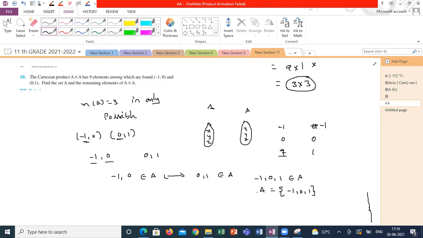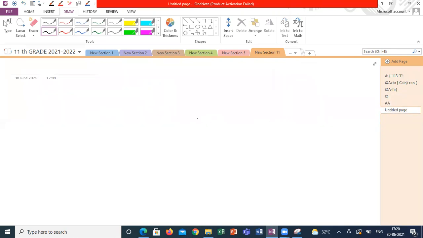Sir, why have you circled 3 into 3? It can also be 1 into 9, right? It is a Cartesian product. It should be equal. Both the sets are taking the same set A elements. See, A cross A. A cross A means what? A square. So it will have the same elements in both the sets.